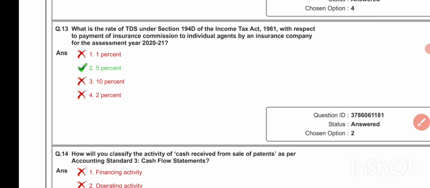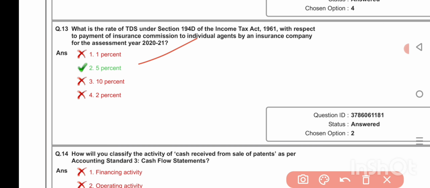What is the rate of TDS under Section 194D of the Income Tax Act 1961 with respect to payment of insurance commission to individual agents by an insurance company for the assessment year 2020-21? 5%.